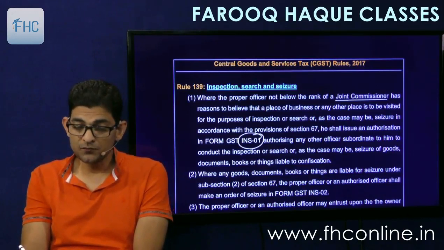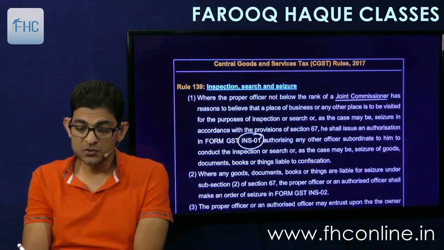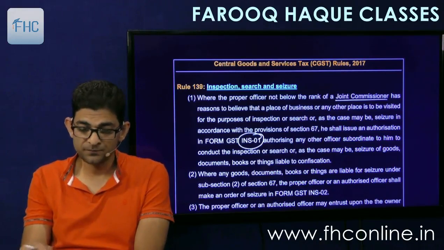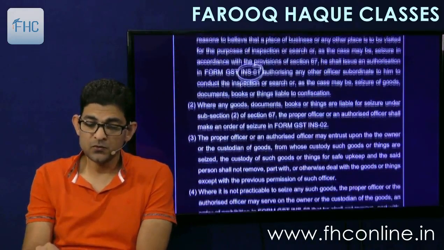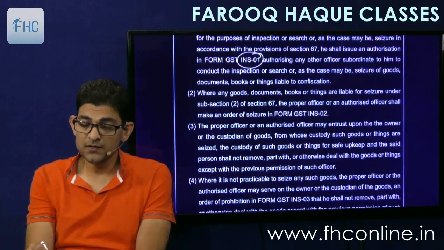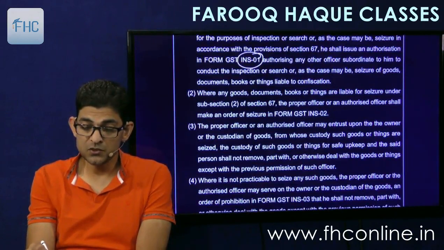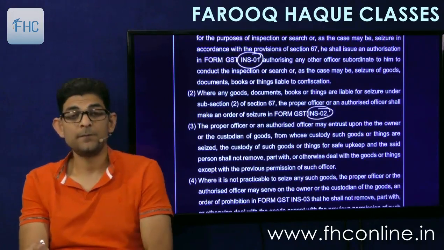Authorizing any other officer subordinate to him to conduct the inspection or search, or as the case may be, seizure of goods, documents, books, things liable to confiscation. And where any goods, documents or books or things are liable to seizure under subsection 2 of 67, the proper officer or any authorized officer shall make an order of seizure in INS 2.